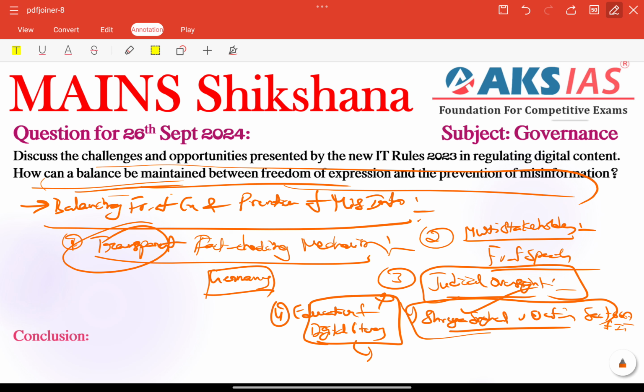For example, we can take Finland, which has one of the highest levels of media literacy, a model for combating misinformation without resorting to heavy-handed regulation, right? So without strict regulations, they are combating misinformation. It is the best model for all countries. Finland, very important here.